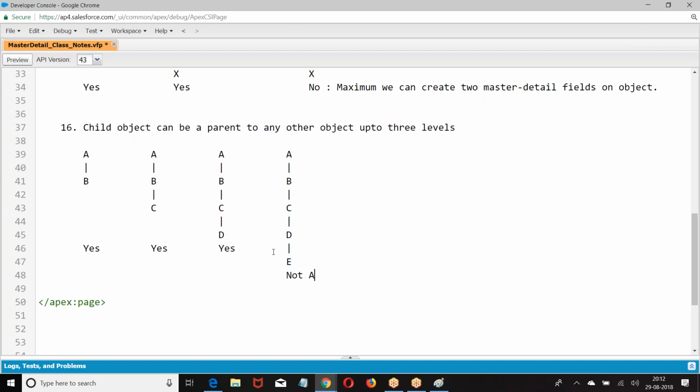Not that. Not accepted. Why? A to B, B to C, C to D, D to E. Up to 3 levels only. This is 4 levels.